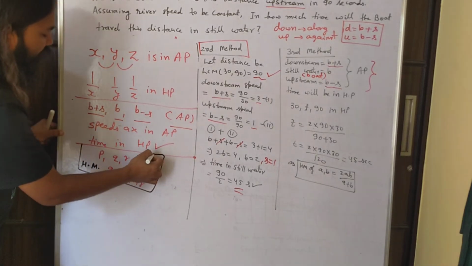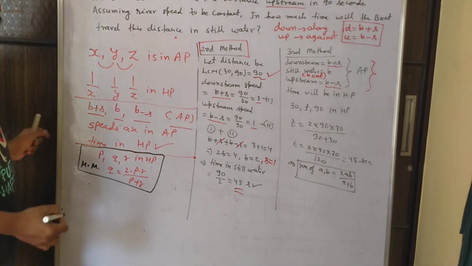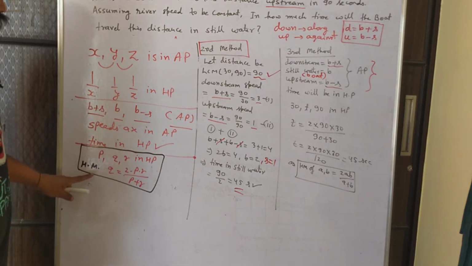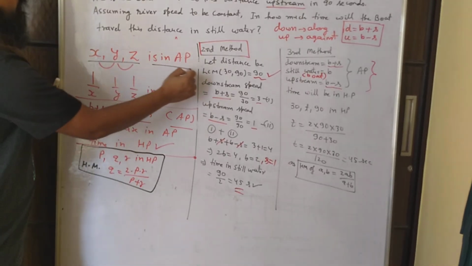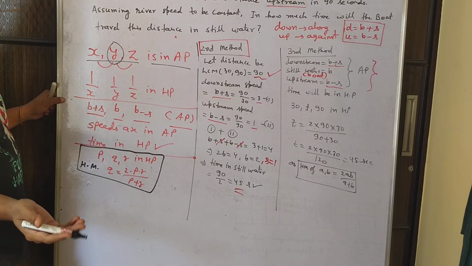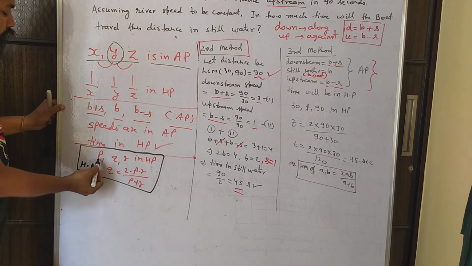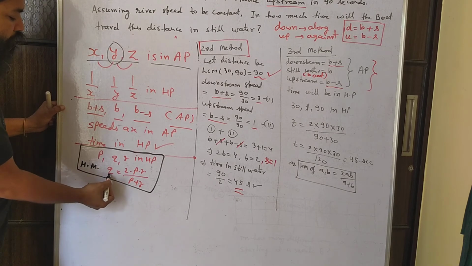This is an important concept. Obviously I am using this concept from progression, but I am telling you a very good method which will help you a lot of times, so we will get the answer in one step. If PQR is in HP, then Q is the harmonic mean. Similarly, if X, Y, Z are in AP, then Y is the arithmetic mean, and the same is true for geometric means also. We will cover that in that chapter. For now, just know that if PQR is in HP, then harmonic mean is given by Q equal to 2 into P into R by P plus R.